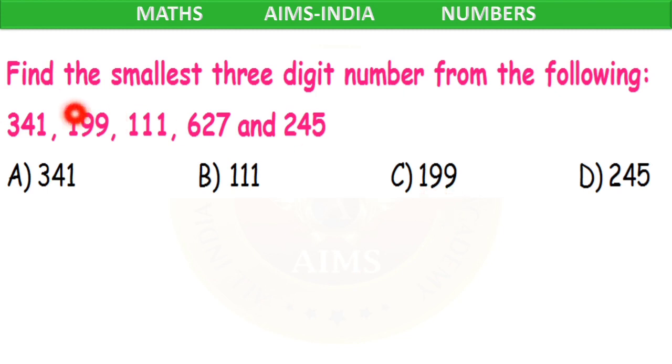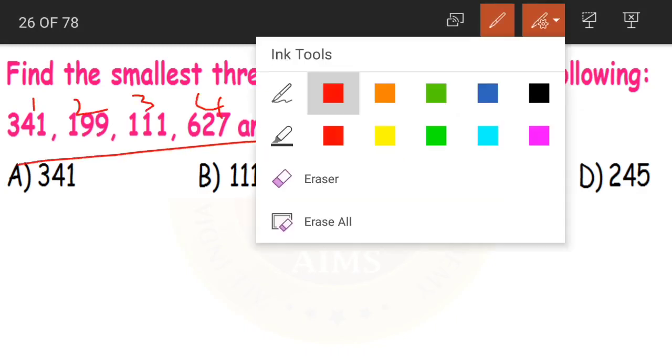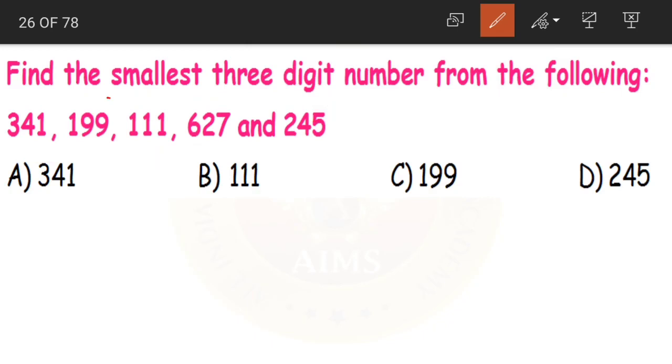Next question. Find the smallest 3-digit number from the following. Now here we are having 5 numbers. From these 5 numbers we have to find the smallest number. Now how to find out the smallest number? First let us circle out the digits in the highest place values.